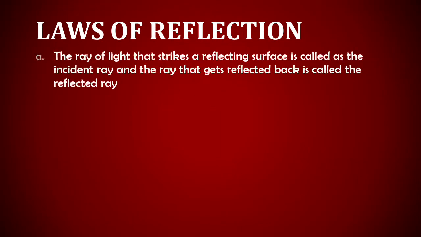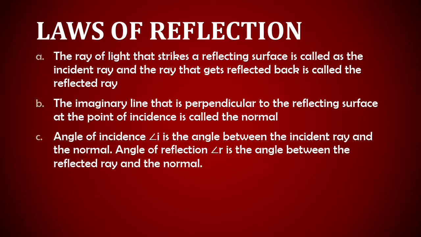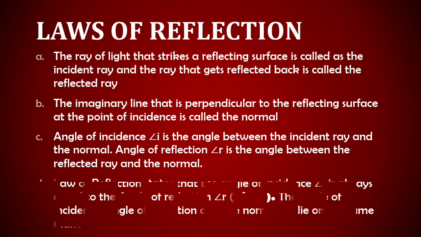Laws of reflection. The ray of light that strikes a reflecting surface is called the incident ray, and the ray that gets reflected back is called the reflected ray. The imaginary line that is perpendicular to the reflecting surface at the point of incidence is called the normal. Angle of incidence, angle I, is the angle between the incident ray and the normal. Angle of reflection, angle R, is the angle between the reflected ray and the normal.